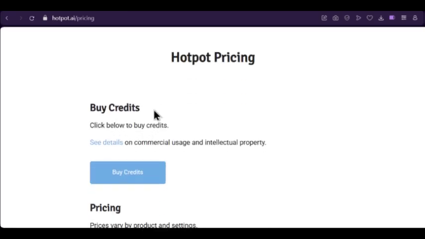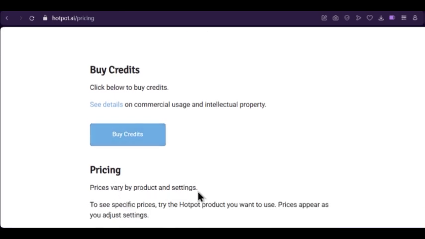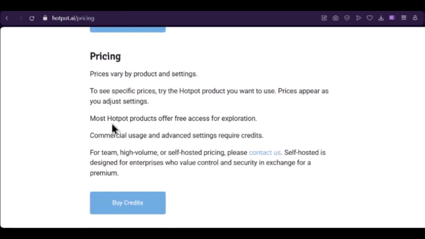So you need to buy credits. Yeah, you buy credits. Pricing varies by person's settings. So to see specific prices, try the Hotpot products you want to use. The prices will appear as you adjust the settings. Most Hotpot products offer free access for exploration. Commercial use and advanced settings require credits. For team, high volume or self-hosted pricing, please contact them.